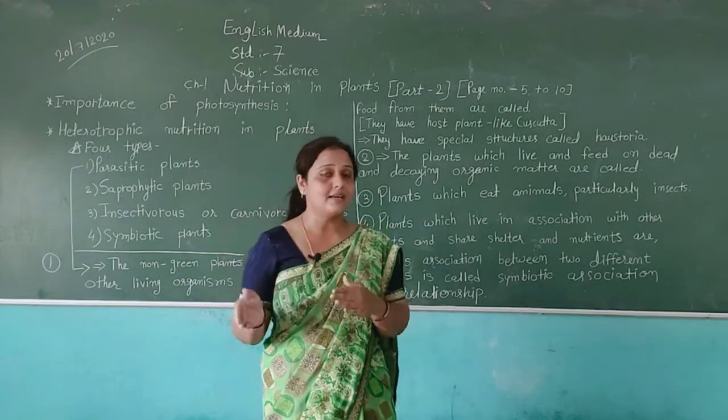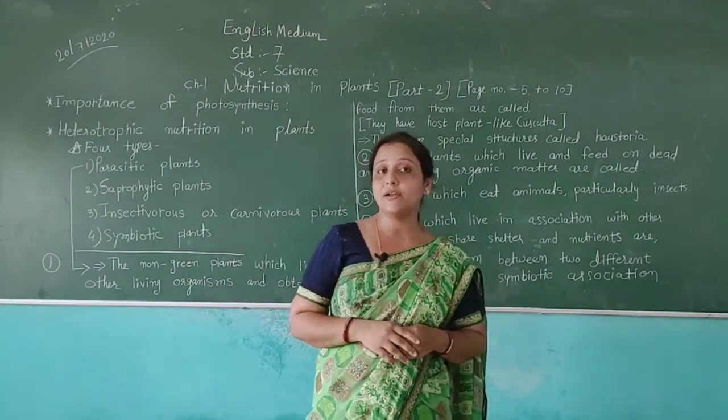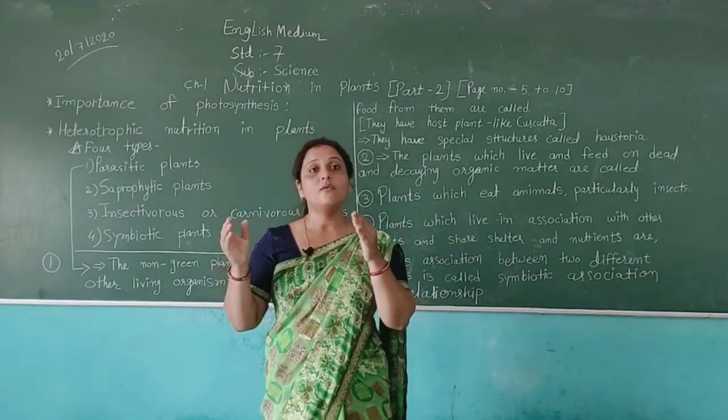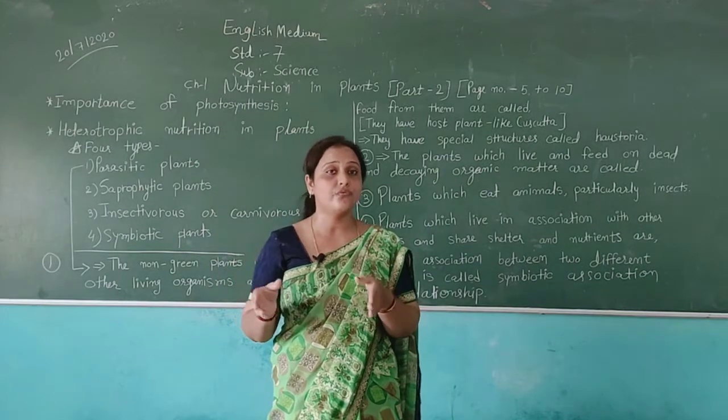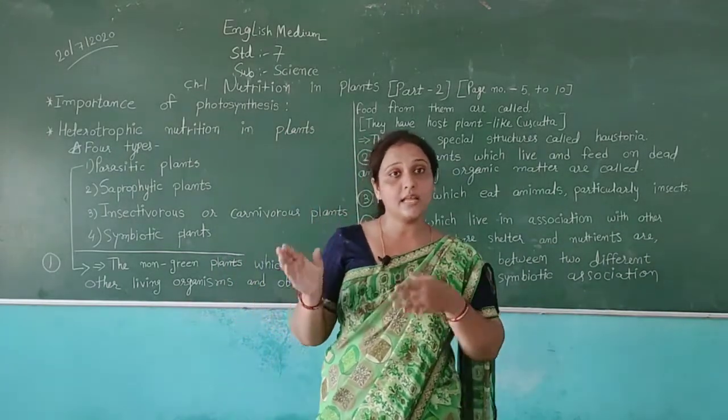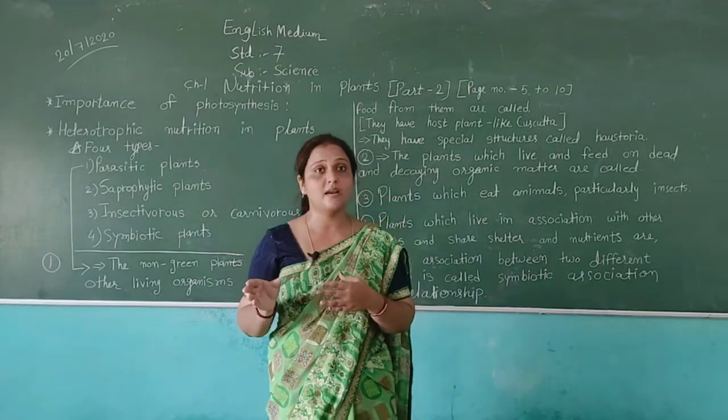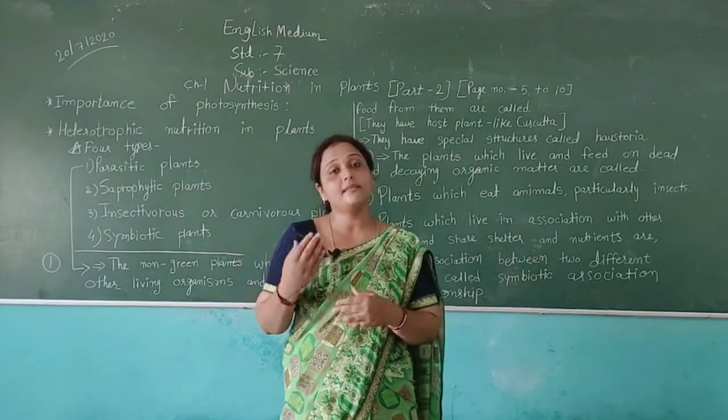Not all plants can make their food by themselves. Only plants which have chlorophyll can do photosynthesis and make their food.